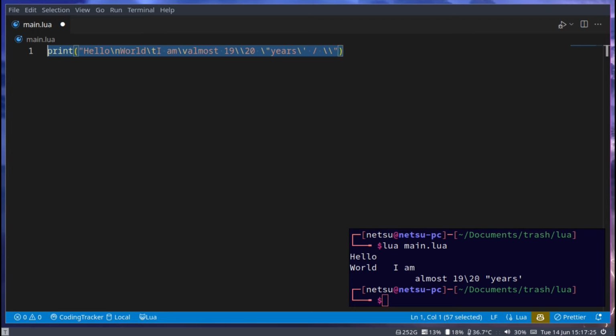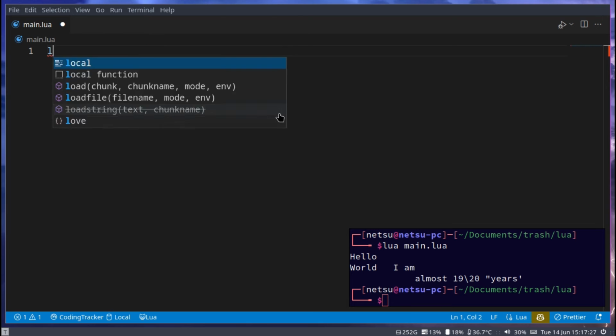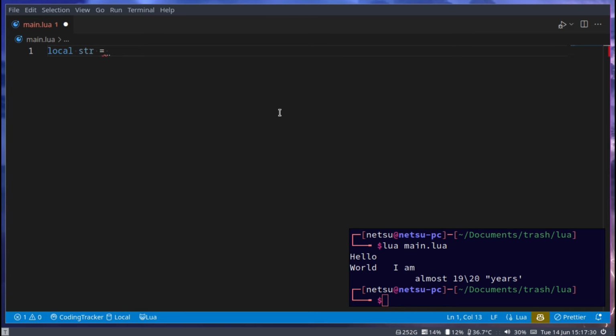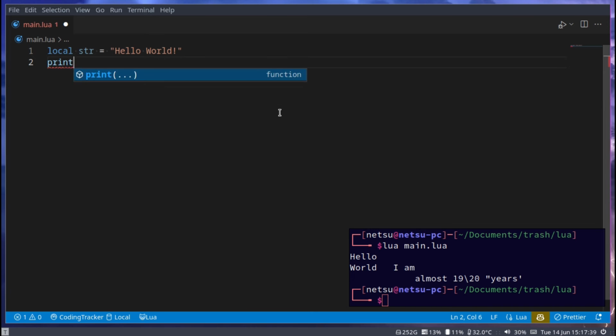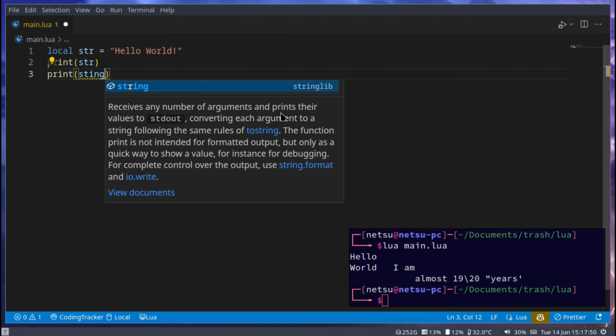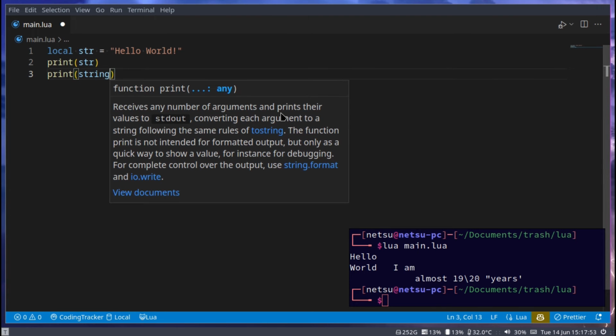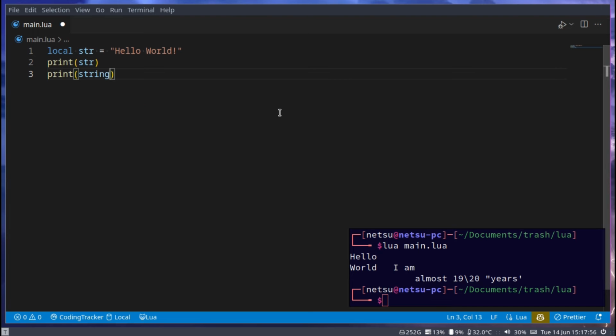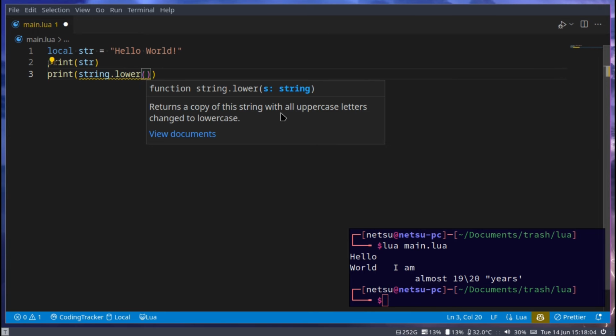Next up, let's say we have a local string, and this string just contains hello world with an exclamation mark. Now if you print it, we'll get hello world. But there are a few things we can do with this string which is pretty cool. First off, we can say print, and then we can go string, and this will use the string functions we have inside of Lua. There's a lot. I'm not going to cover all of them, but I will be covering the ones you might like to use the most. Dot lower, and this will convert the string to lowercase.